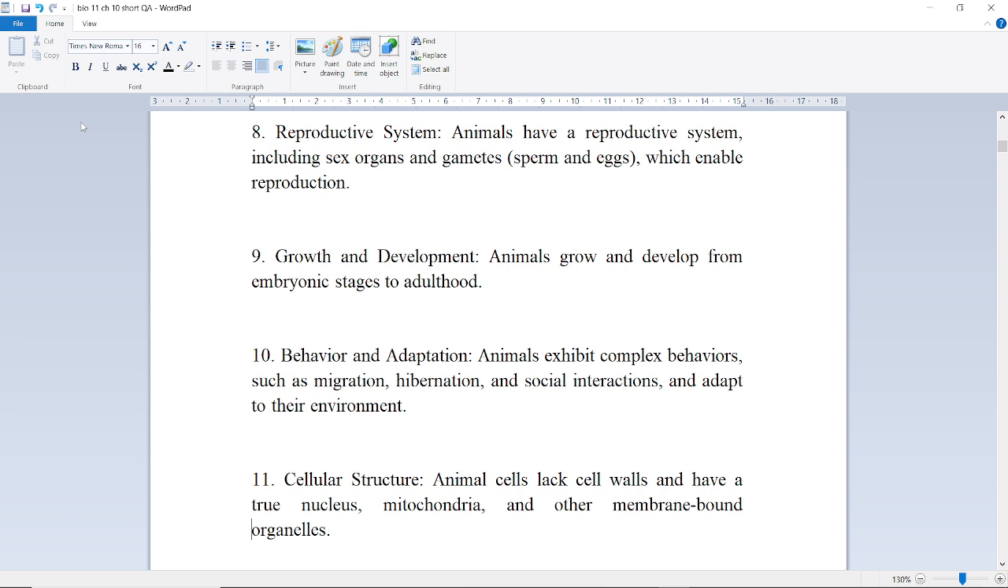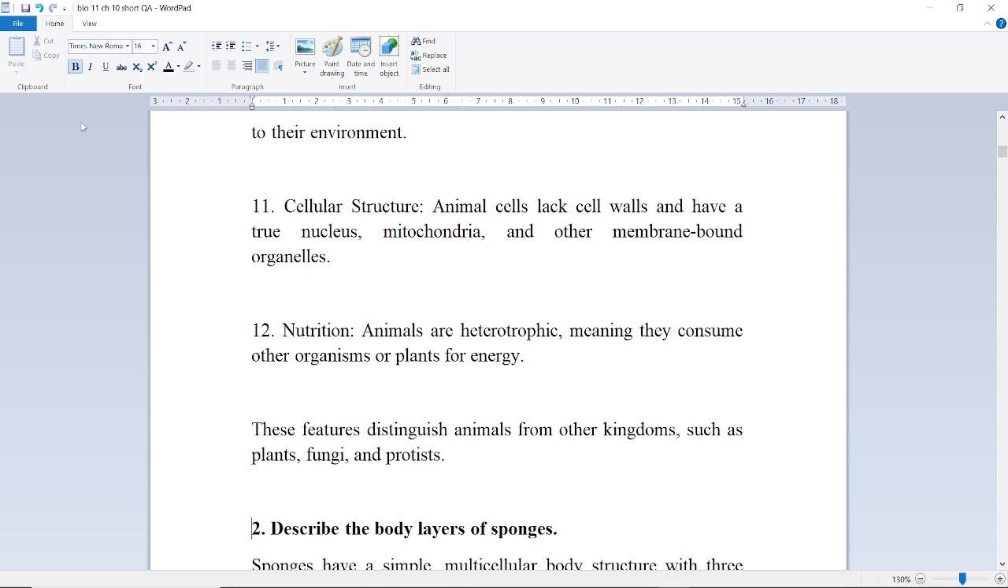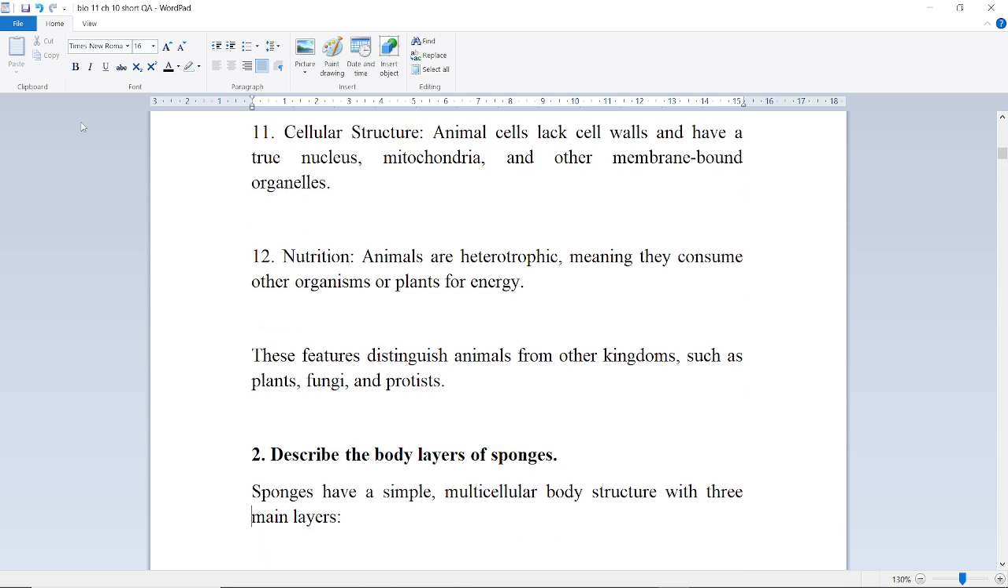Next is growth and development. Animals grow and develop from embryonic stages to adulthood. Next is behavior and adaptation. Animals exhibit complex behaviors such as migration, hibernation, and social interactions and adapt to their environment. Next is cellular structure. Animal cells lack cell walls and have a true nucleus, mitochondria, and other membrane-bound organelles.